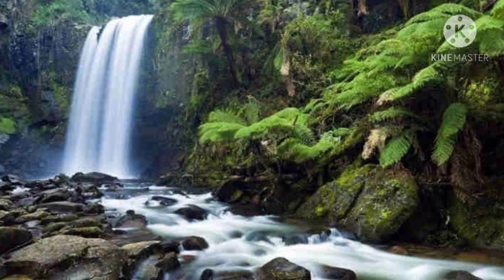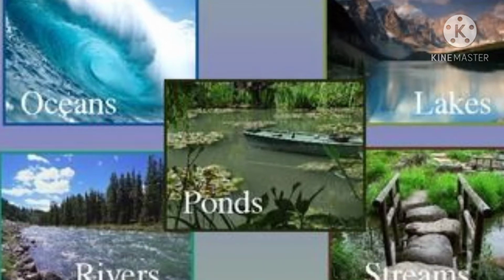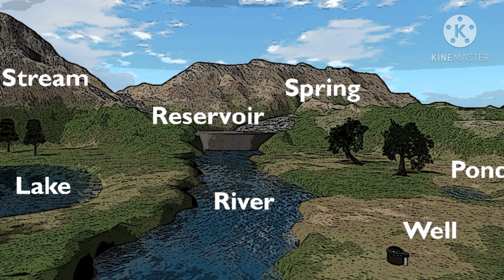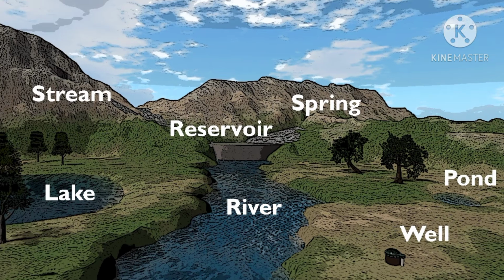Our Earth is called the blue planet because over 70% of Earth's surface is covered with water. Water is found everywhere, in the oceans, lakes, rivers, underground as groundwater, and in the air as water vapor. Every living thing on Earth depends on water for its survival because it supports life. We get water from rivers, ponds, lakes and rain. We also get water from the ground by using wells, hand pumps, etc.